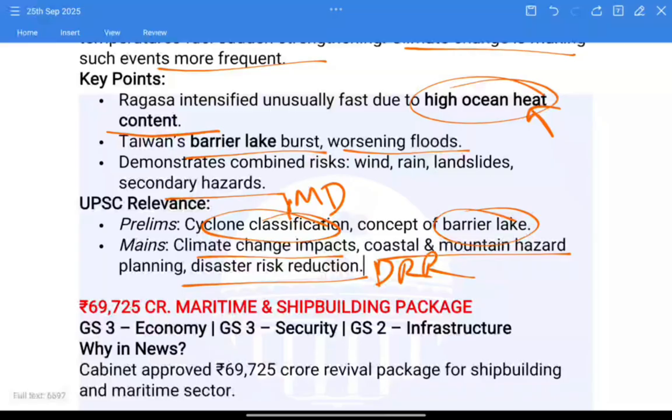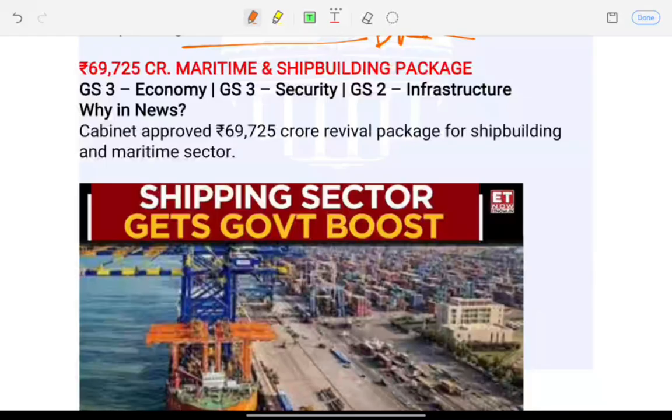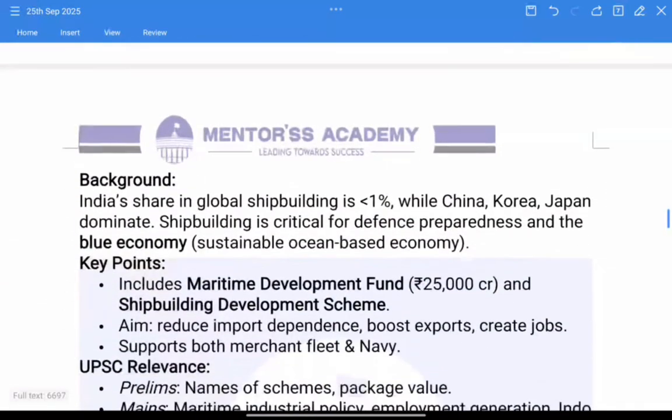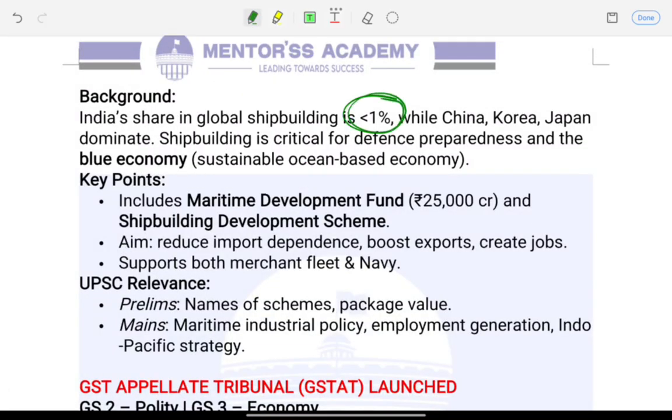The next article is about the 69,725 crore rupees, around 70,000 crore rupees, maritime and shipbuilding package. The Cabinet approved a massive, about 70,000 crore, revival package for India's shipbuilding and maritime sector. Right? India's share in global shipbuilding is less than 1%, important data, while countries like China, Korea, and Japan dominate the shipbuilding sector.